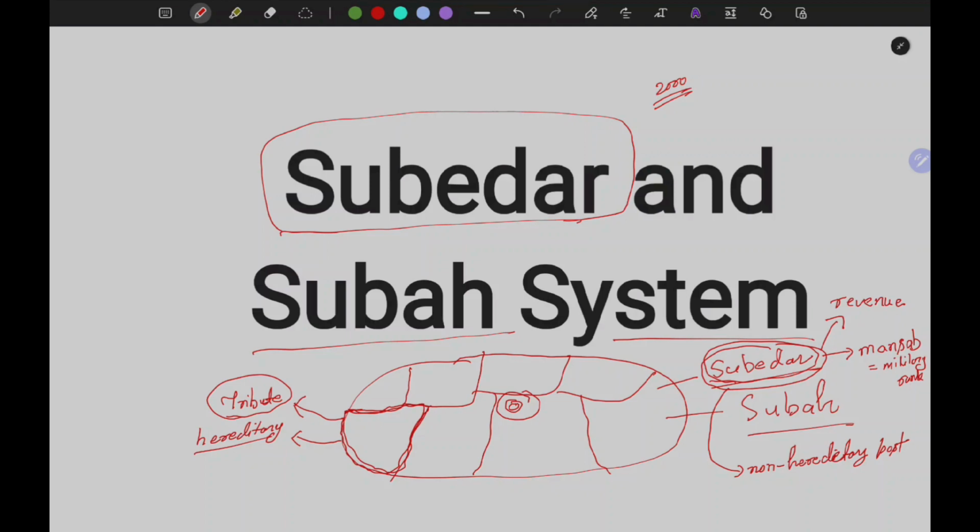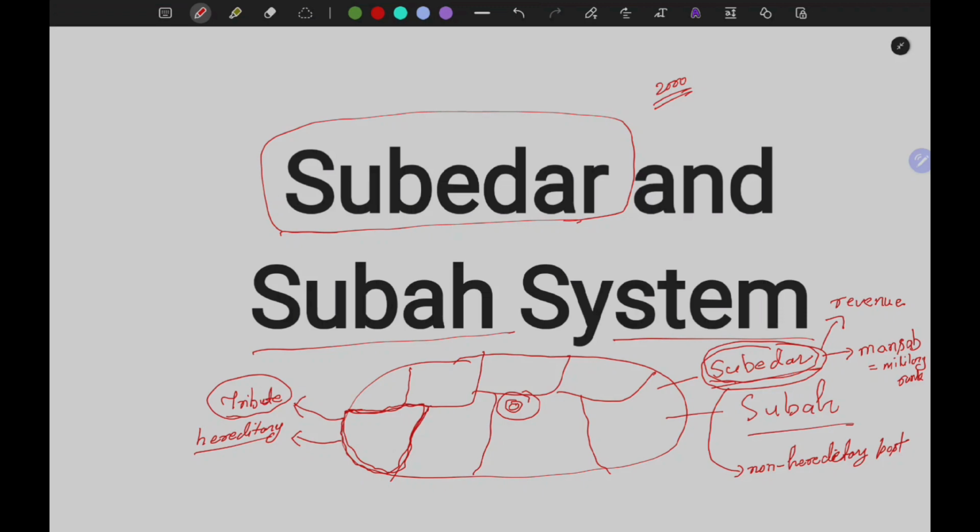So let us summarize what we understood. We understood that the Mughal Empire was divided into different geographical territories or provinces. Some of these were called Subas, which were administered by the Subedar, who was a non hereditary officer appointed by the king directly on the basis of his loyalty and military skills.